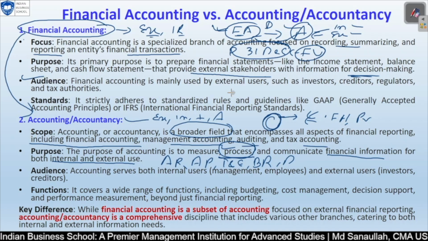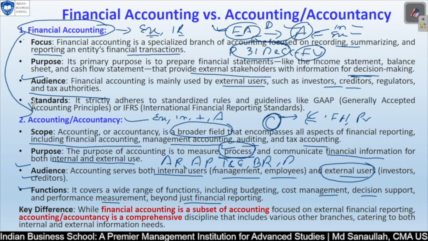From the audience point of view, financial accounting is primarily used by external users such as investors, creditors, regulators, and tax authorities. Accounting's audience is internal users like management and employees, and external users also. At the functional level, accounting covers a wide range of functions including budgeting, cost management, decision support, and performance measurement beyond just financial reporting.